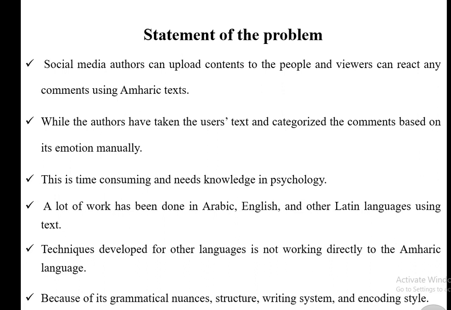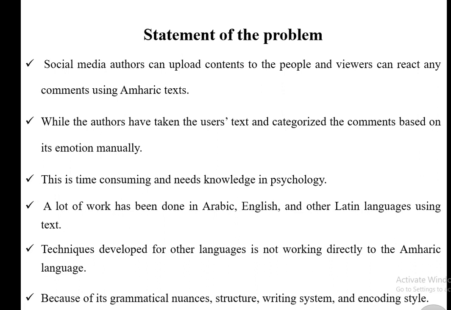With regard to social media, authors can upload content, and viewers can react with comments using Amharic texts. In order to grasp people's emotions, authors can take the users' texts and categorize the comments based on their emotion manually. That means they collect and read or scrape each and every comment manually. This technique of extracting a person's emotion is time consuming and needs psychological knowledge. Because of this reason, we are going to develop a model.